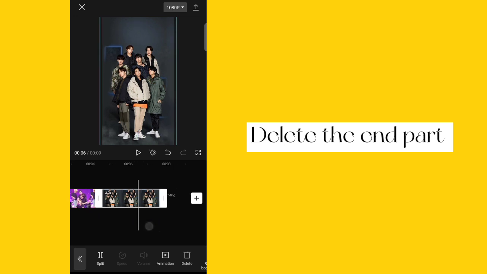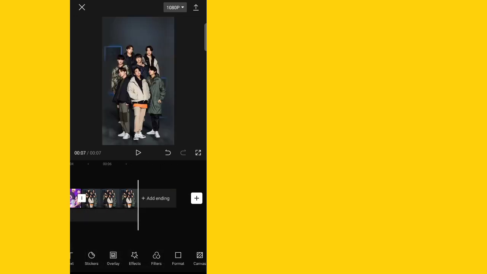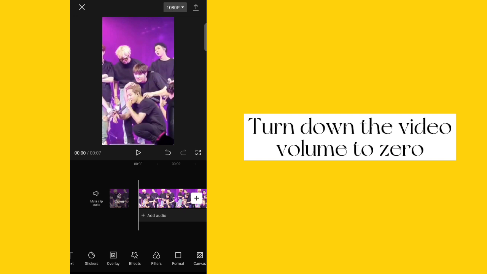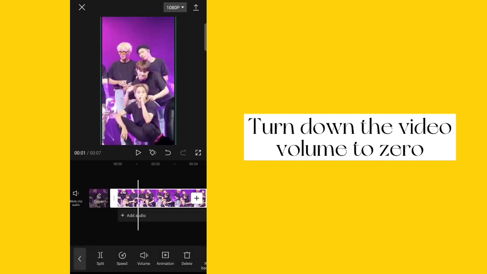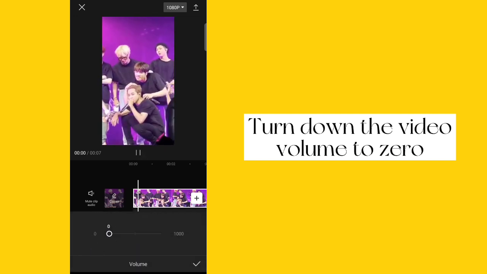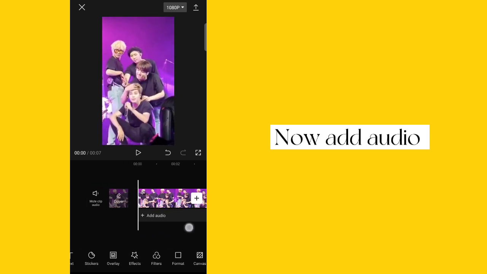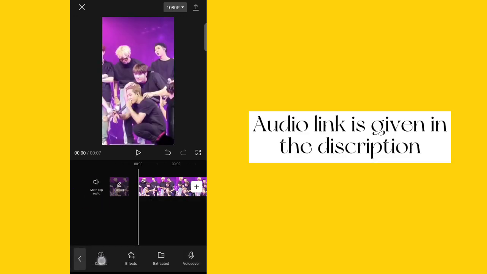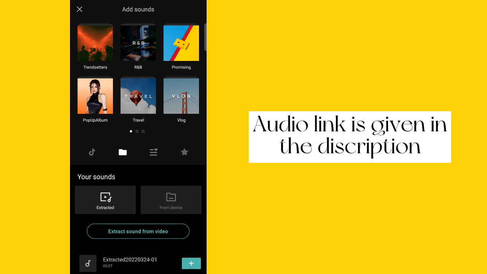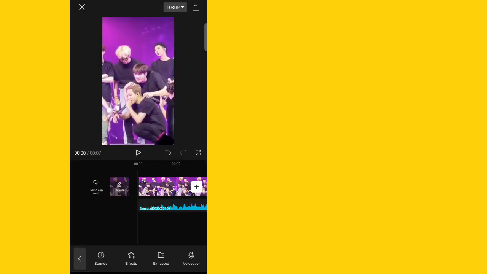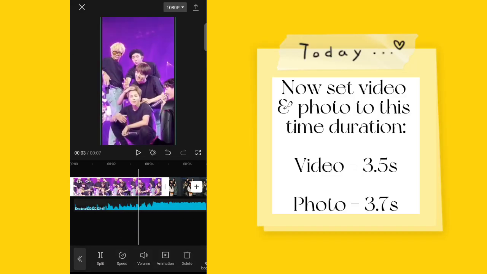Delete the end part. Turn down the video volume to 0. Now add audio. Audio link is given in the description. Now set video and photo to this time duration.